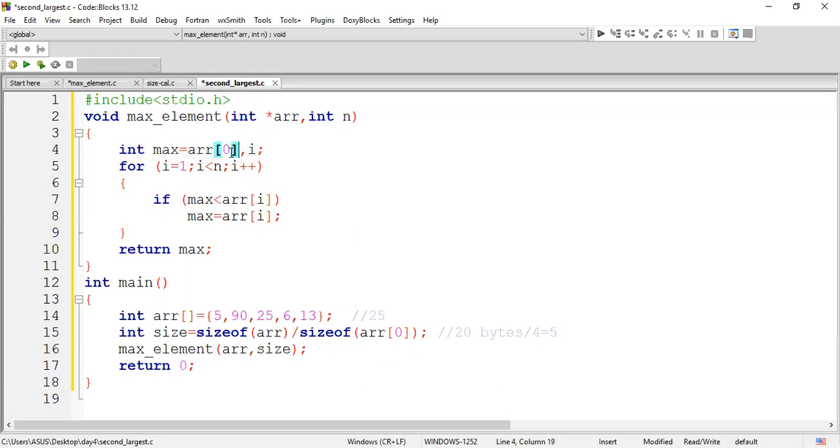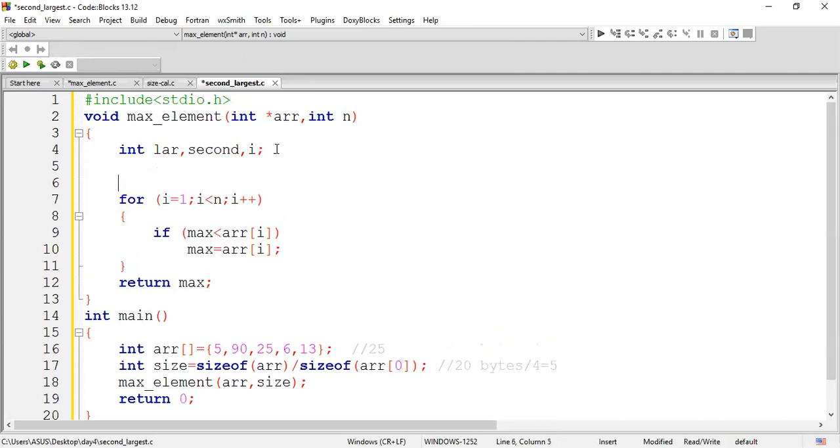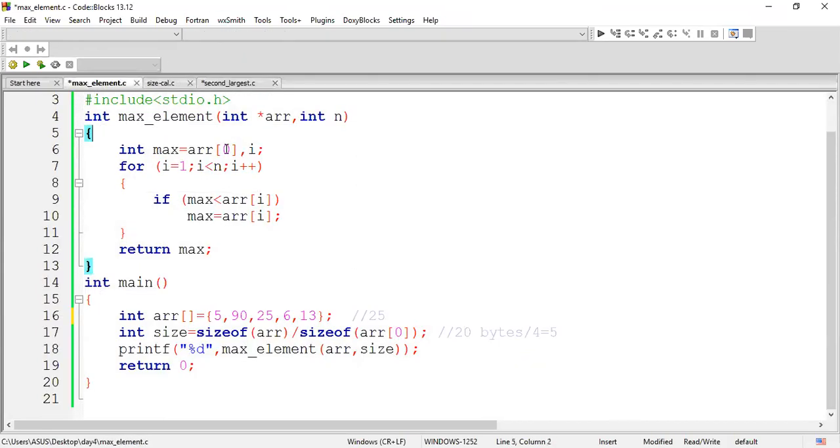So instead of declaring a max value, I'm going to declare two values. One is largest, another is second largest. These are the two variables I'm declaring. Initially, I'll take the first two elements of the array and place them in the largest and second largest. Previously, we placed the first element of the array in the maximum value, right?